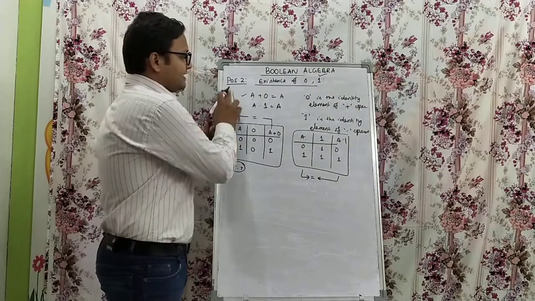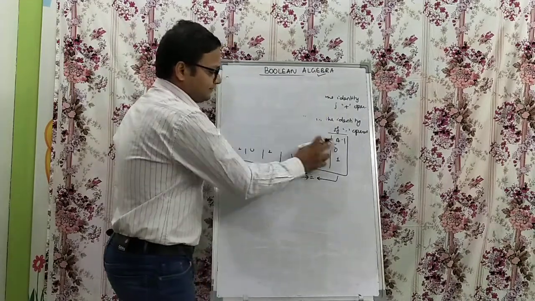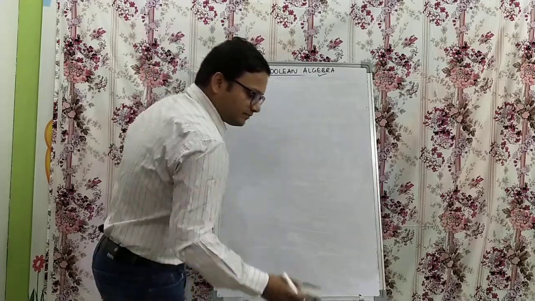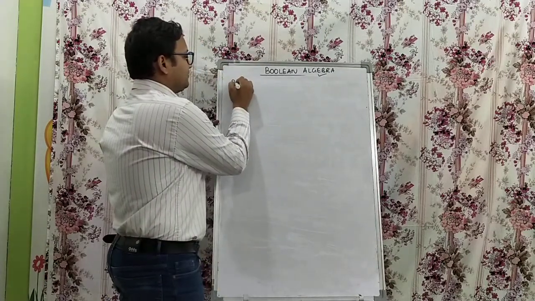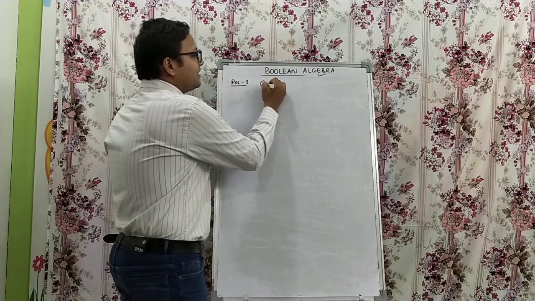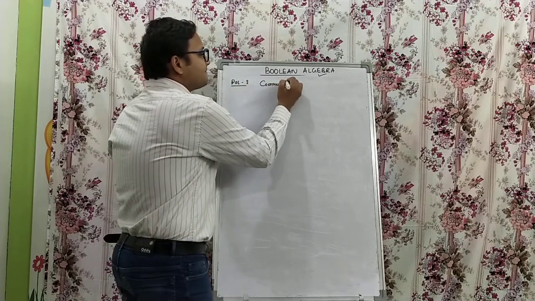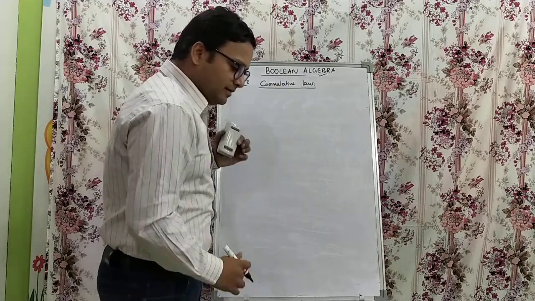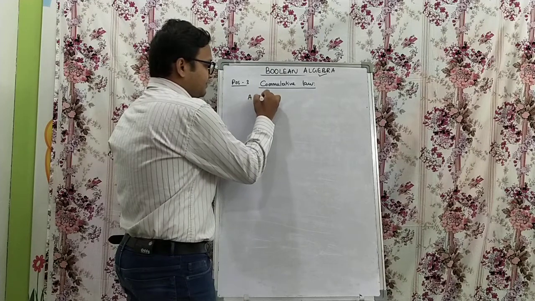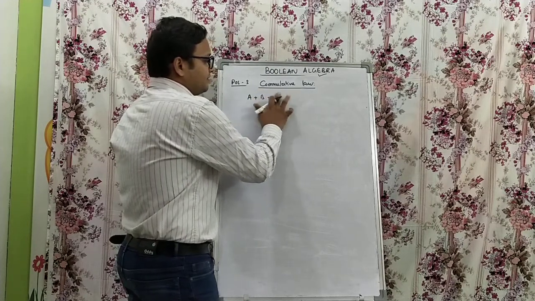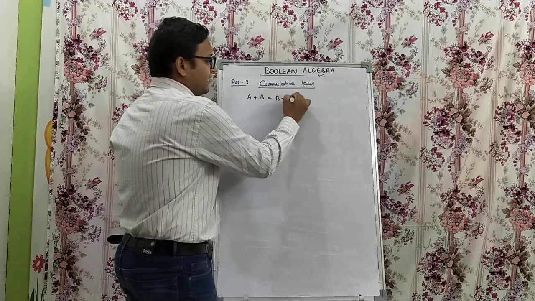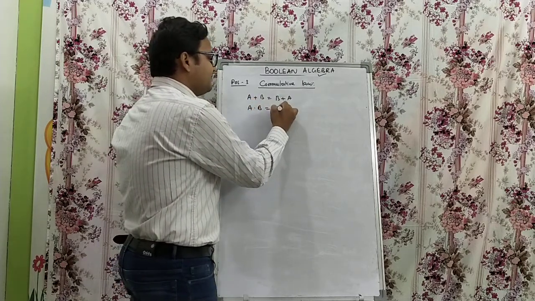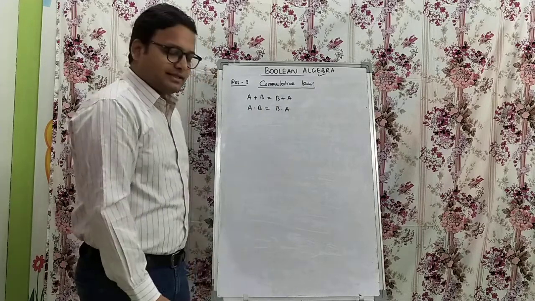So what it suggests, this is called existence of 0 and 1. Okay, so next, postulate number 3, commutative law. So a plus b is b or a, logical OR operation, and a and b is b and a. Okay, this is called commutative law.